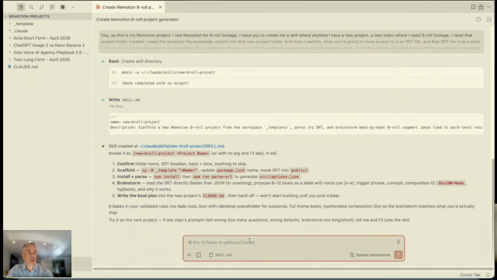Maybe go create me a Remotion animation for this intro. Because we've got the skill name, we've got the skill description, and we want to make sure within the skill description that whenever we say something, we pick up the keywords, it invokes it.